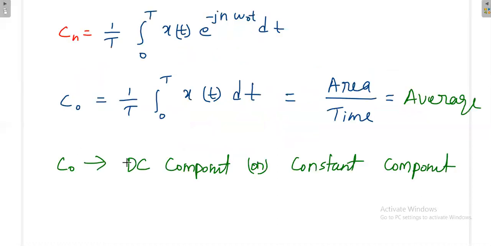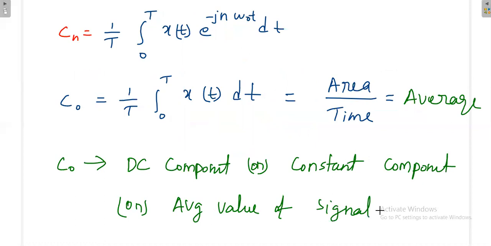So C naught will directly give you the DC component or constant component or the average value of the signal. Again, one thing we can note down here: if you take exactly an odd signal and calculate C naught, the average value of an odd signal will be 0.